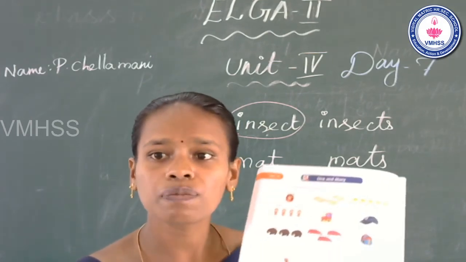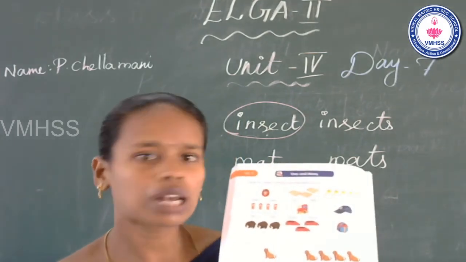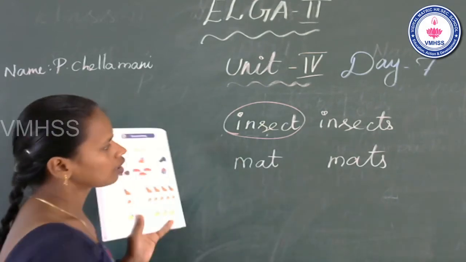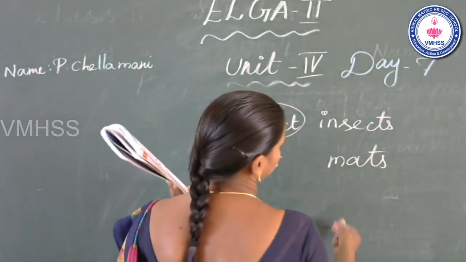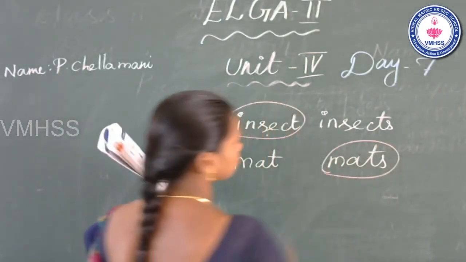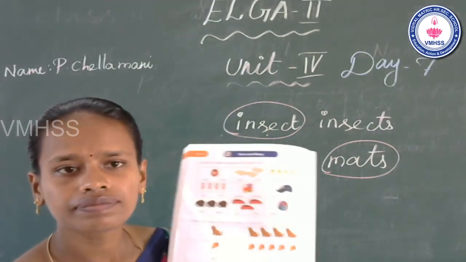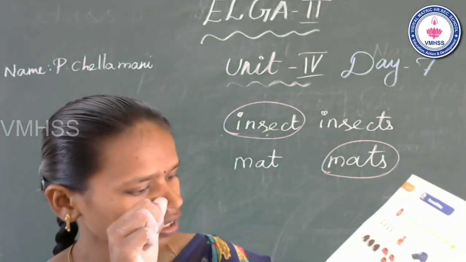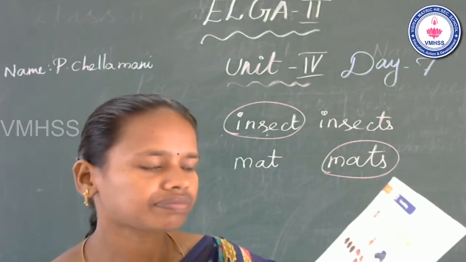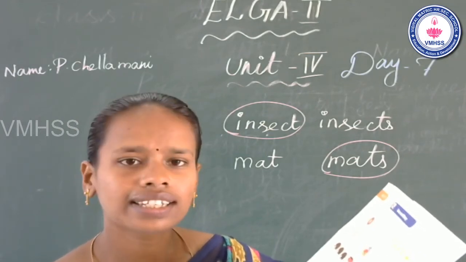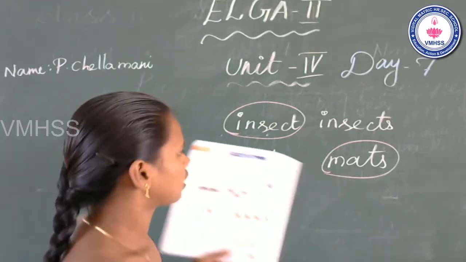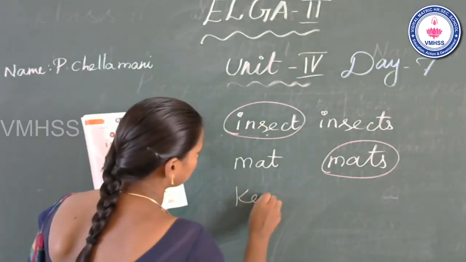Many, because mats, plural form. So you can circle mats. Is that clear? Now see the third one. Key, keys.